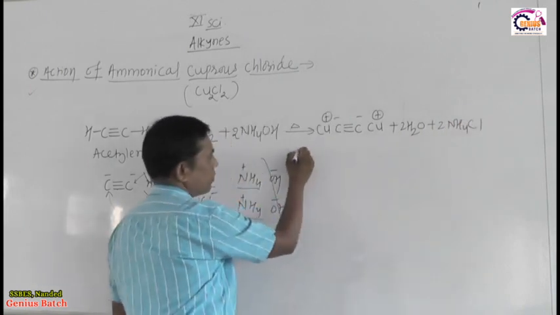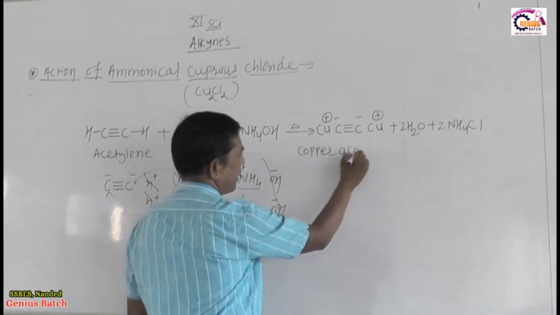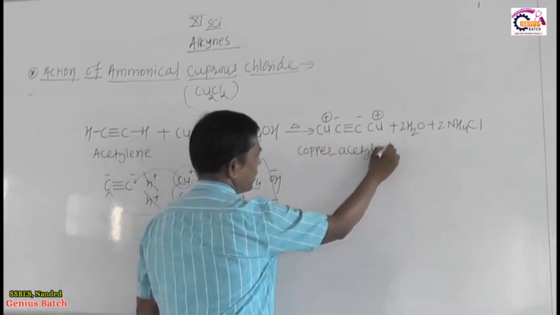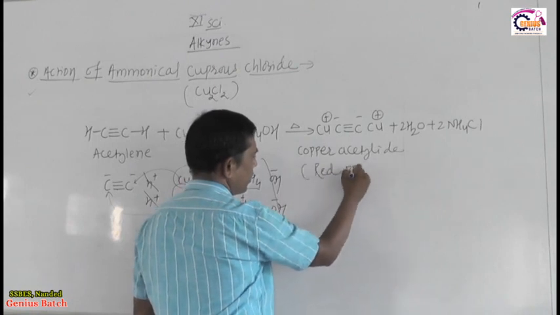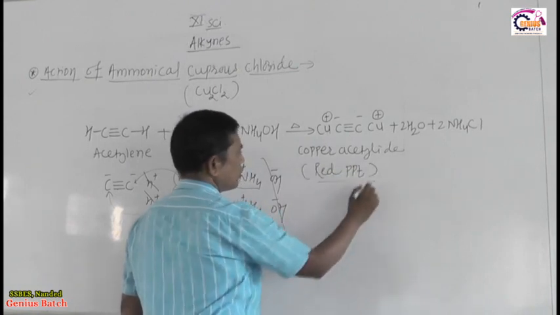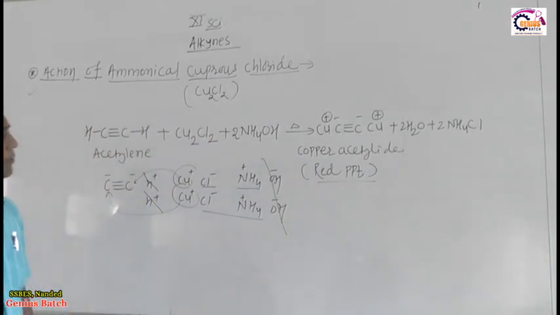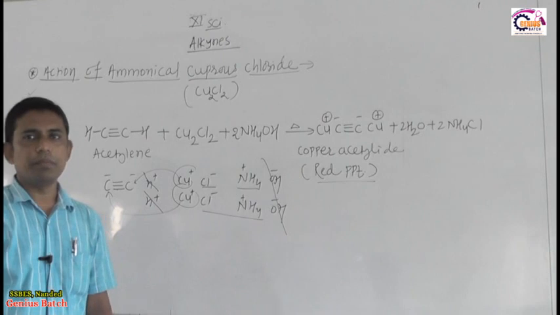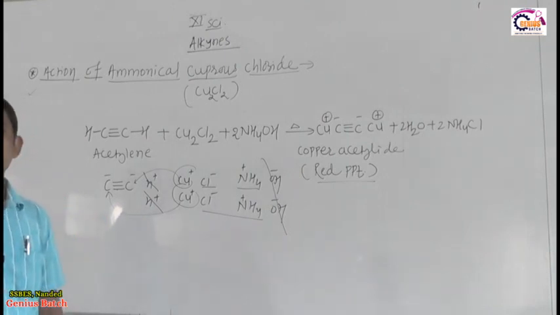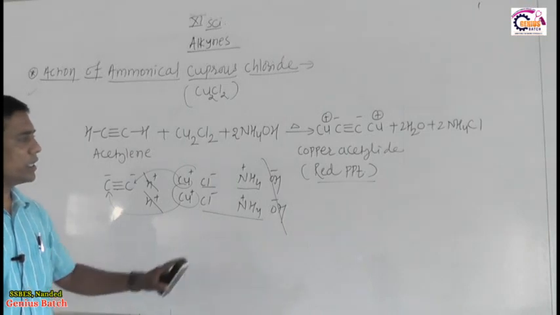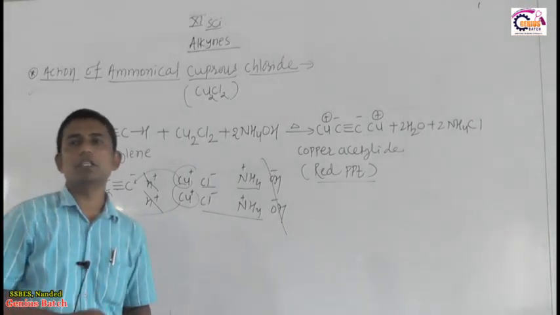So the formation of copper acetylide takes place, having, this is important, a red precipitate. So when ammoniacal cuprous chloride reacts with a terminal alkyne, it will produce a red precipitate. If there is no red precipitate, that alkyne is a non-terminal alkyne. If there is a red precipitate, that alkyne is a terminal alkyne. So this is a distinguishing test.